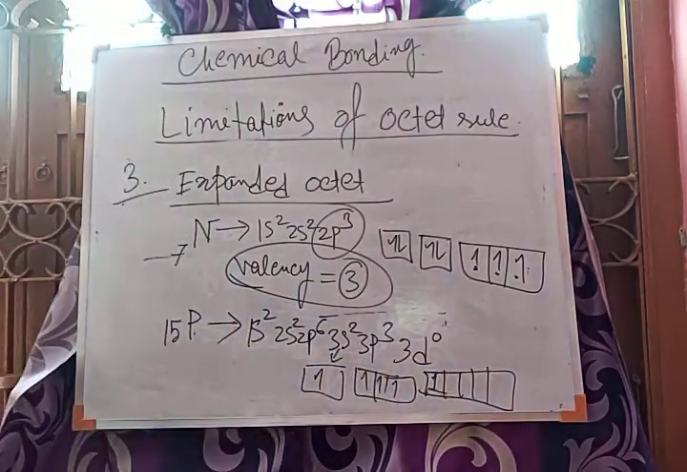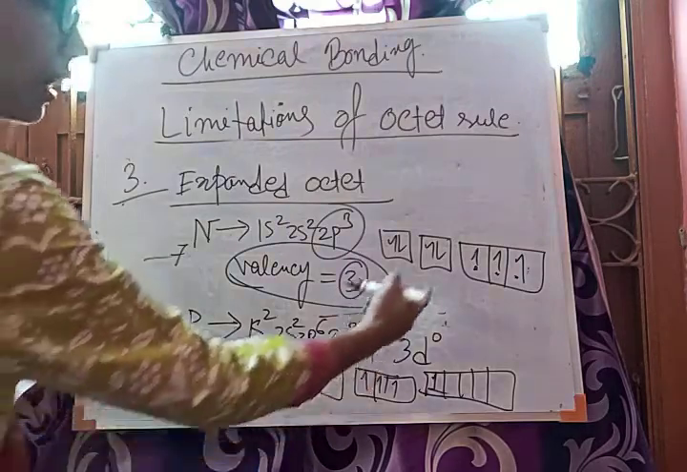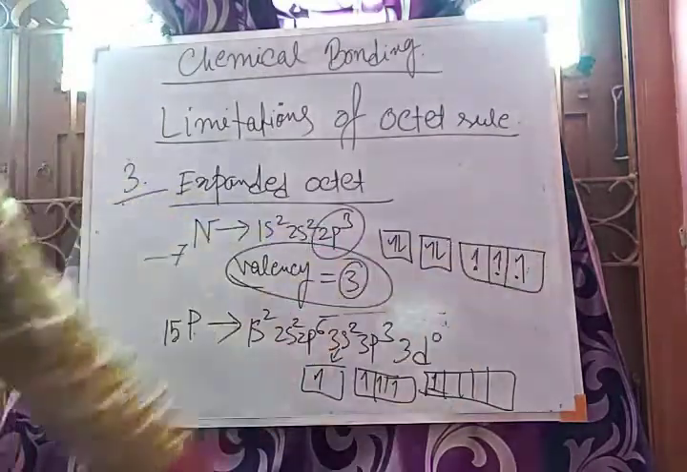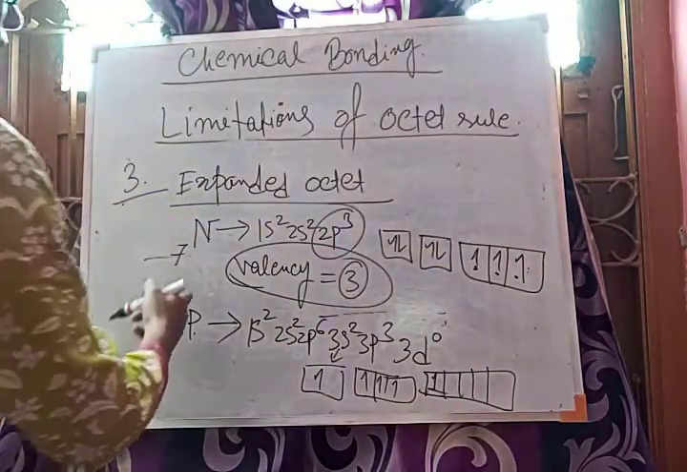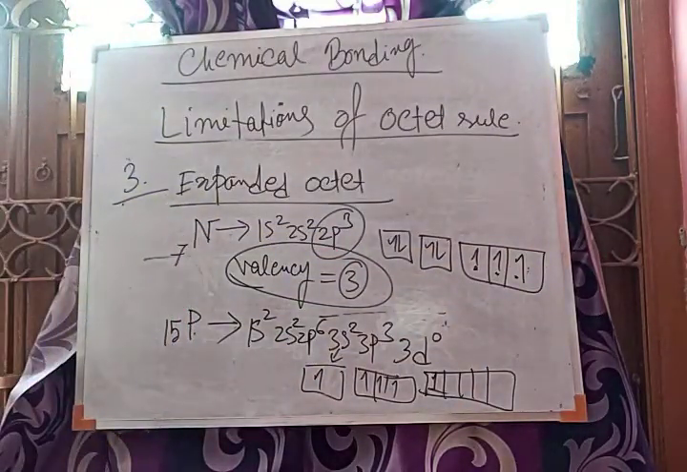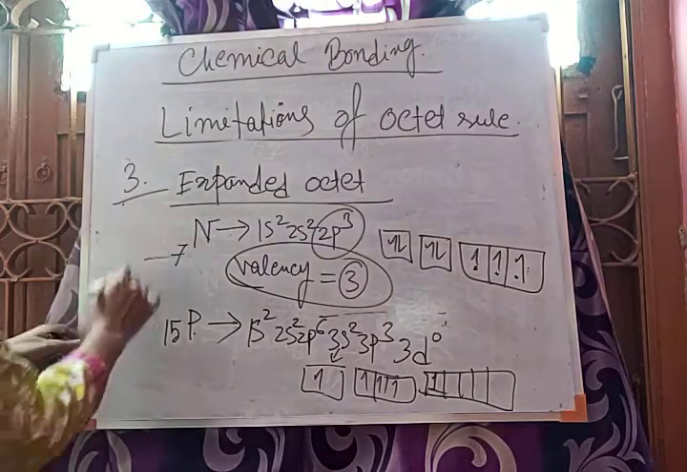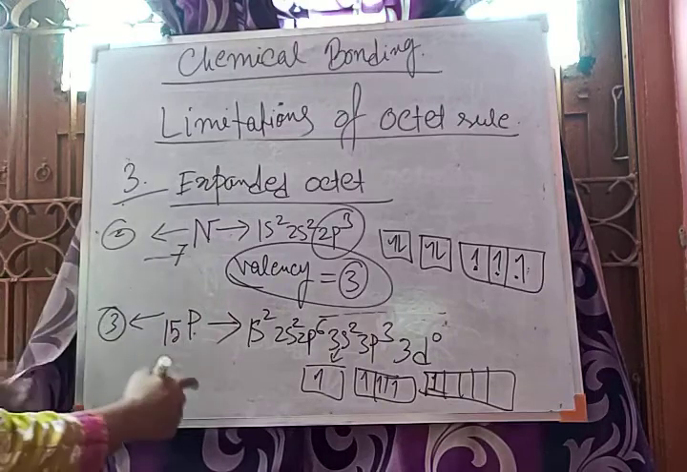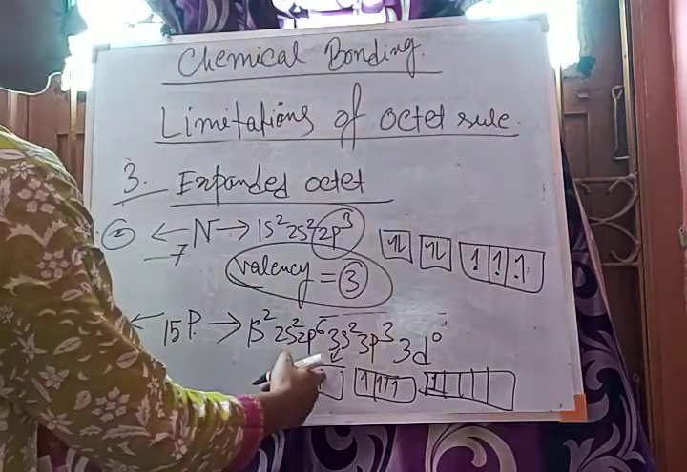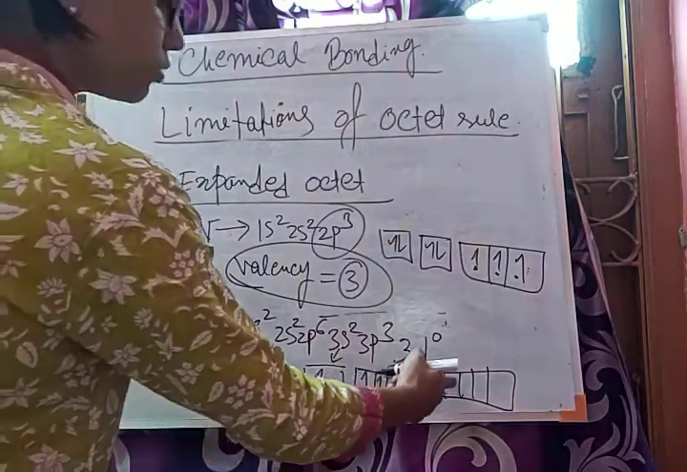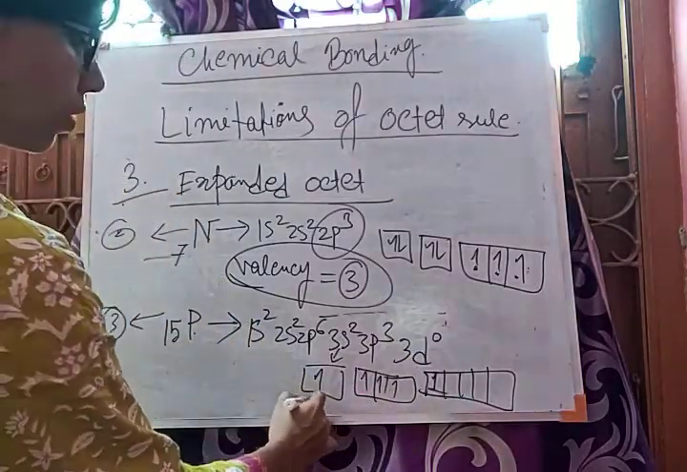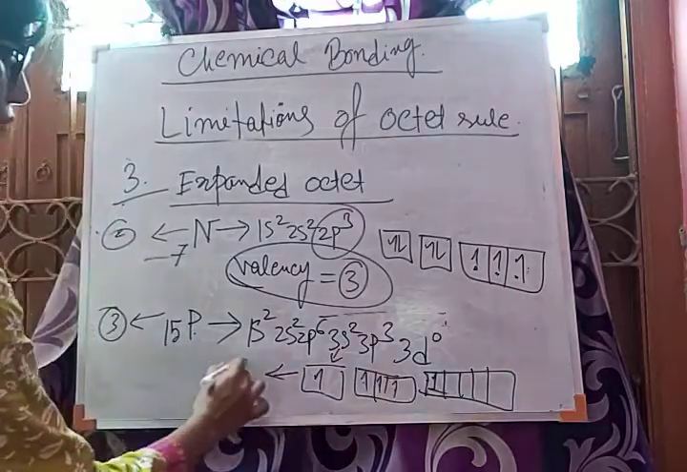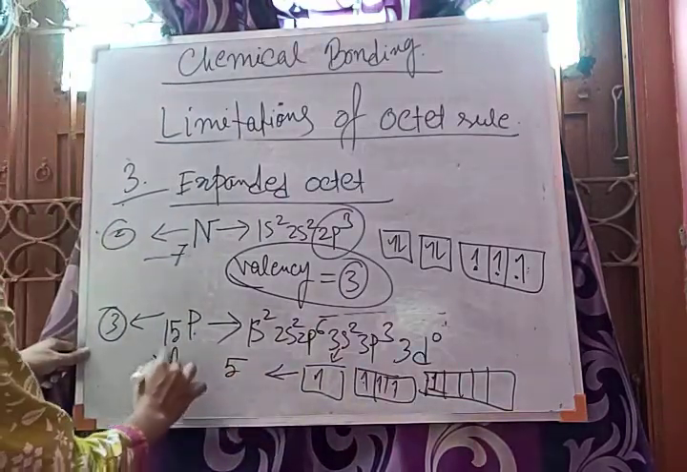Now how many unpaired electrons are there? In nitrogen, only 3, and it cannot break this pairing because there is no d orbital available. Nitrogen is a period 2 element and phosphorus is a period 3 element. So phosphorus can break this pairing and transfer the electron to the vacant 3d orbital. And now the number of unpaired electrons is 1, 2, 3, 4, 5. So valency is 5.